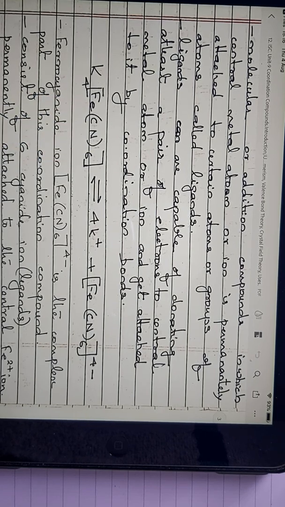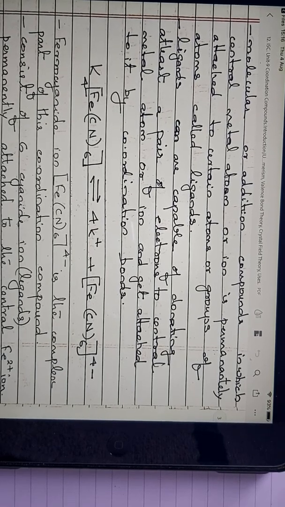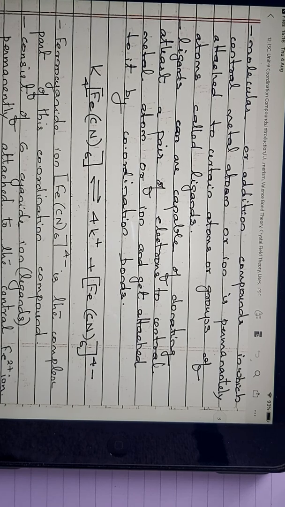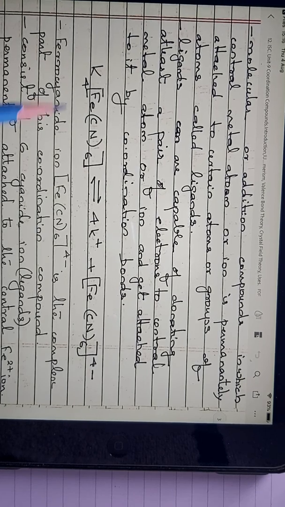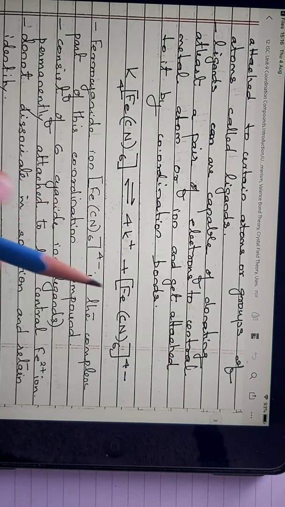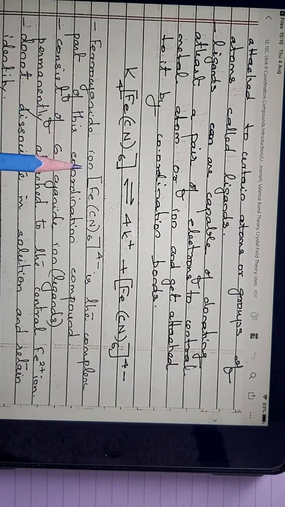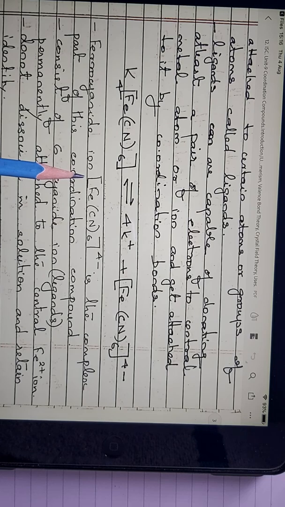Even if NaCl is added into water, what will be happening? Na plus and Cl minus will be formed. Here there is no such dissociation. It will remain as a single unit. So here this iron and CN together, what is it making? Ferrocyanide ion. As we said, it is making a negative radical.